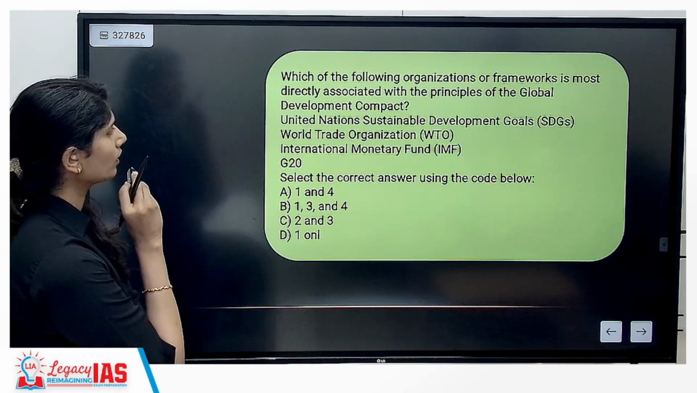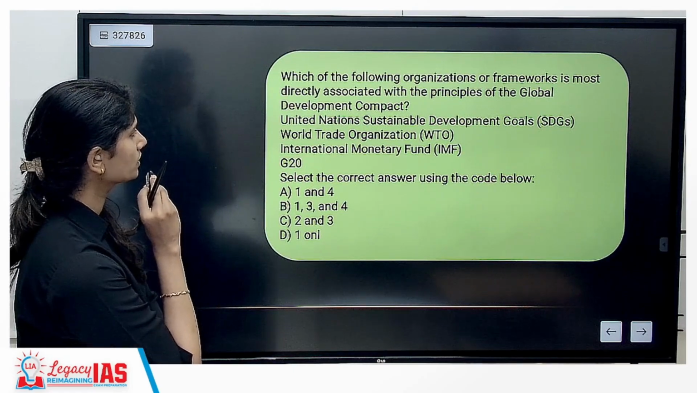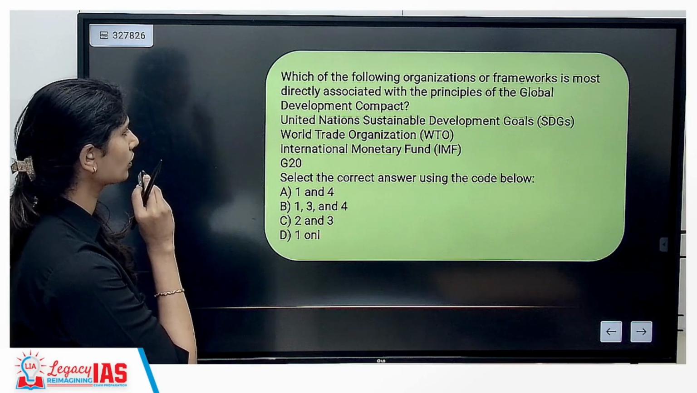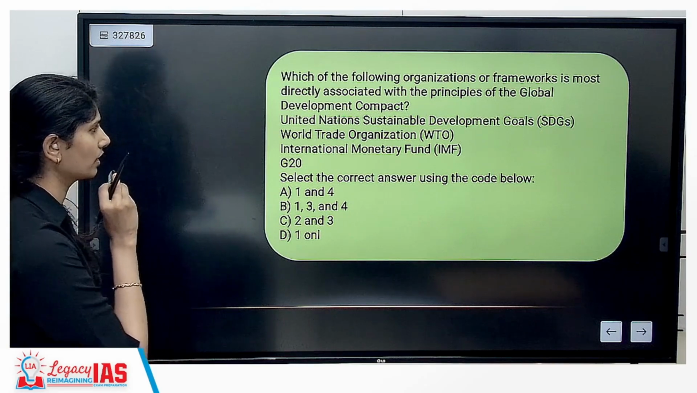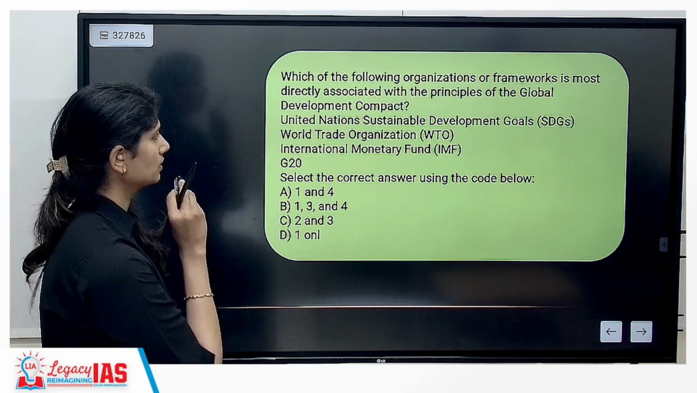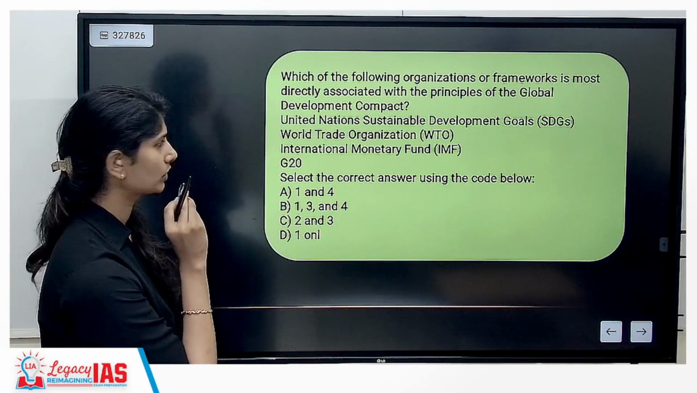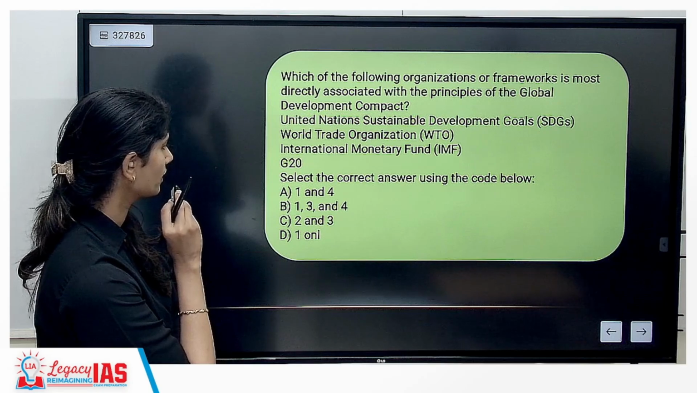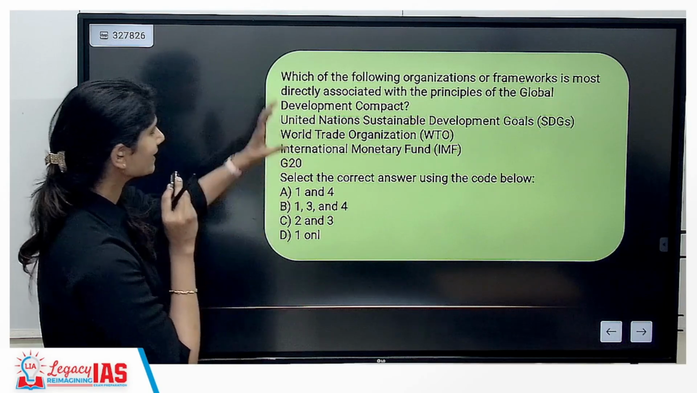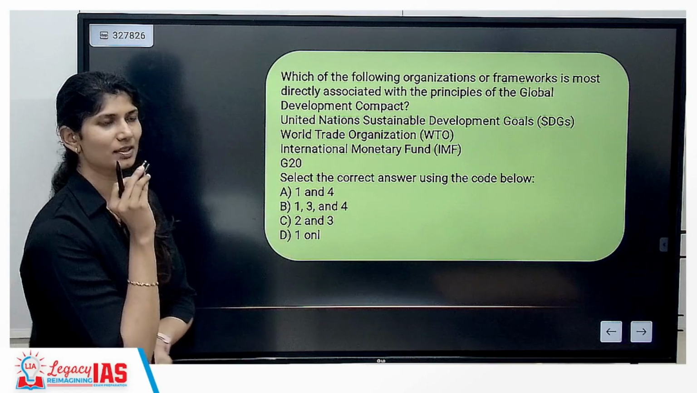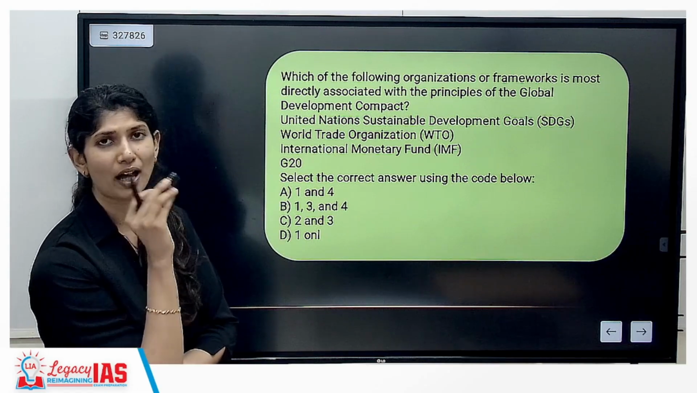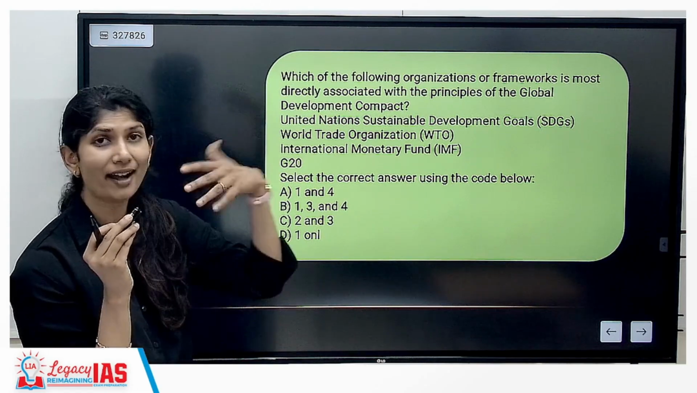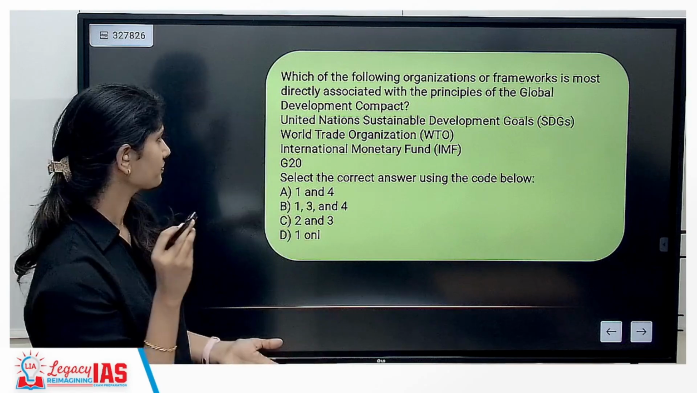Which of the following organizations or frameworks is most directly associated with the principles of the Global Development Compact? UN Sustainable Development Goals, World Trade Organization, International Monetary Fund, G20. Now, when we say they are associated, that doesn't mean that this is a part of it. It's just the ideology we are trying to say.